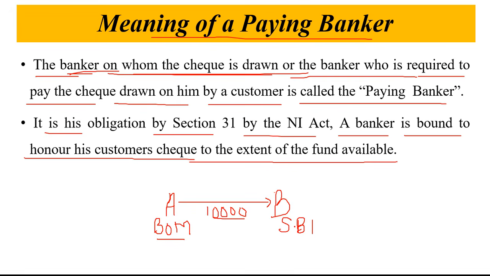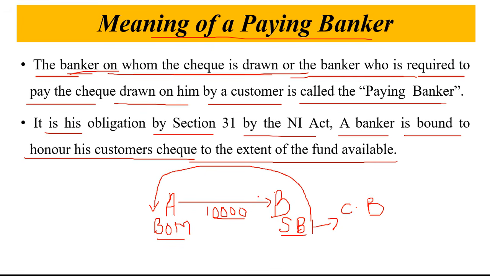Clear? So when B goes to SBI to deposit the check, what will SBI do? SBI is going to collect the money on behalf of its customer from A's account, which is in the Bank of Maharashtra. So SBI will be called the collecting banker.